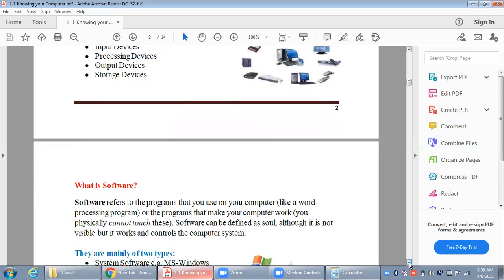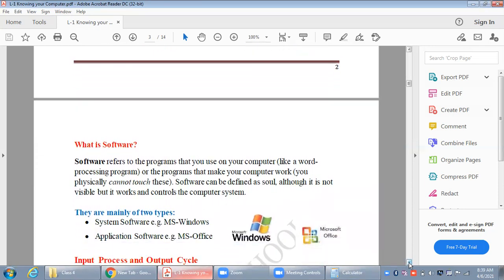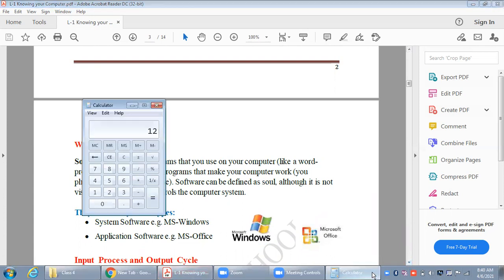Now, what is software? Software is a program which you can see but you cannot touch. So these are the parts or the applications, you can say, of the computer, using which we can perform something in the computer, but we cannot touch these items. For example, I have just opened the calculator. I cannot touch the calculator, but I can definitely perform calculations using it because it's an application.